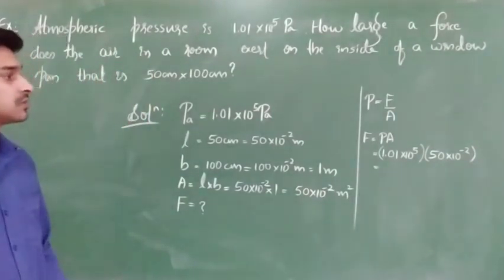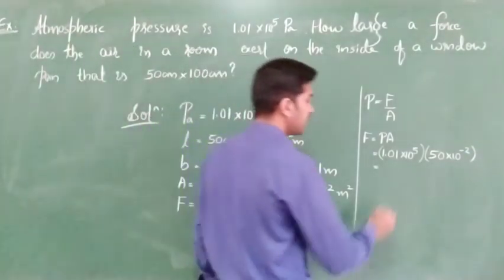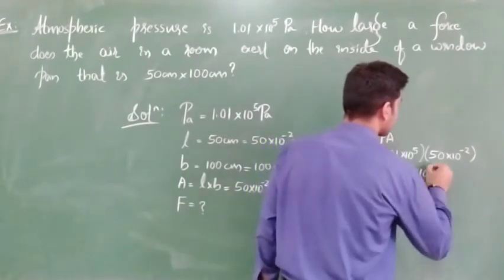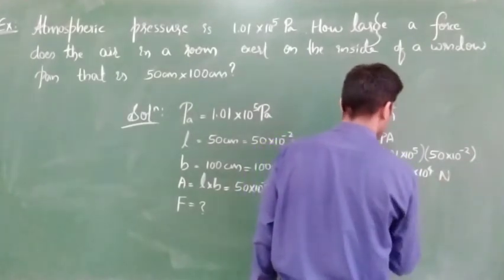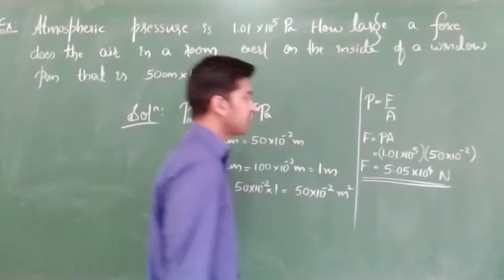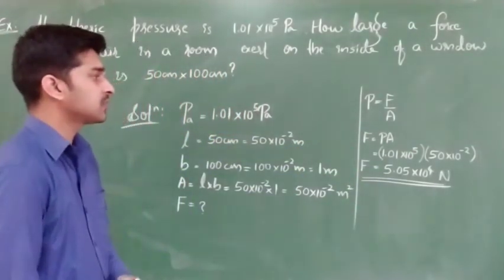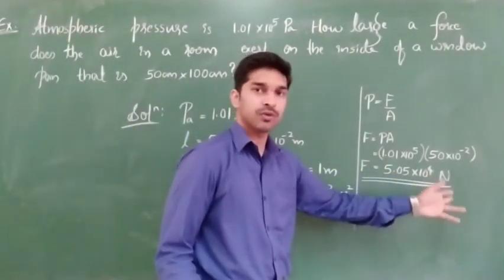I will also check. Yes, 5.05 into 10 to the power of 4. This is nothing but force, value will be in the units of Newton. 5.05 into 10 to the power of 4 Newton. Cross check it correctly. Here you had got, I hope, 10 to the power of plus 3. Shift the decimal, you will get 10 to the power of 4. Simple. Clear?